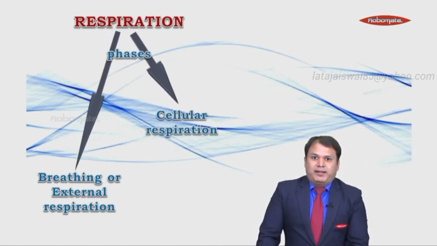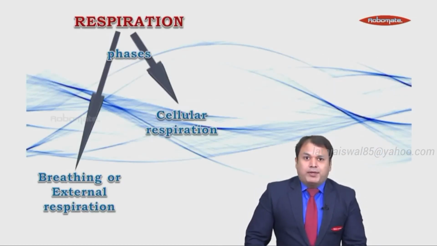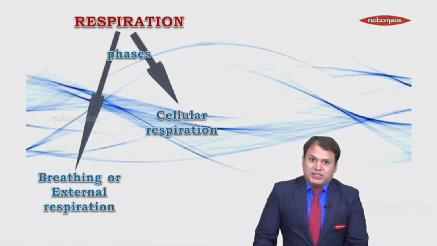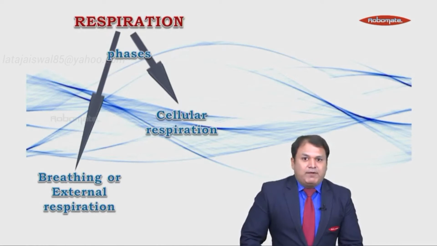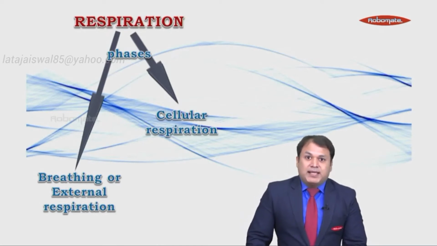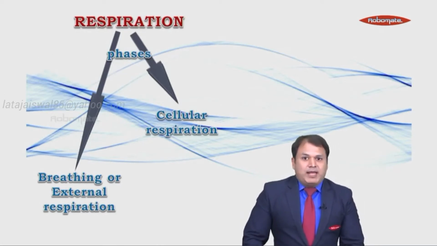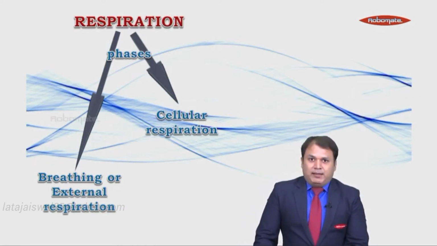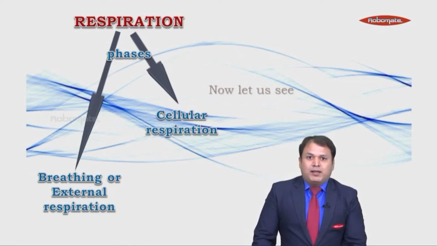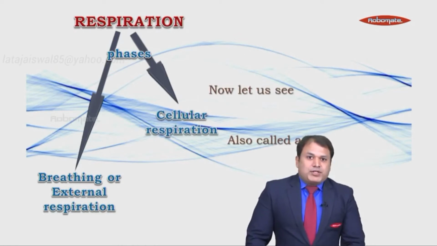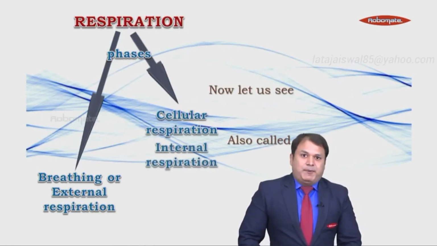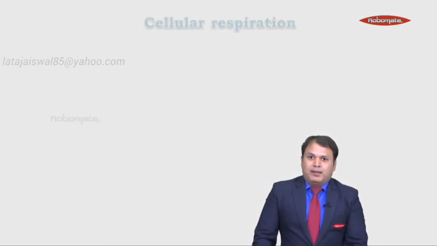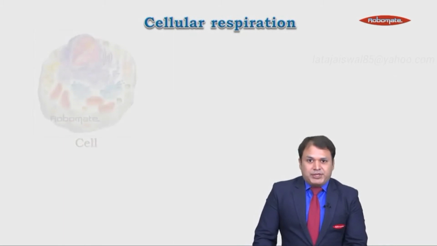We have already studied that respiration has two phases. The first one is breathing, or external respiration, and the second one is the one that takes place inside the cells, which is called cellular respiration. We have already studied breathing. Now let us move on to cellular respiration, which is also called internal respiration because it takes place inside the cells. Now what happens in cellular respiration?